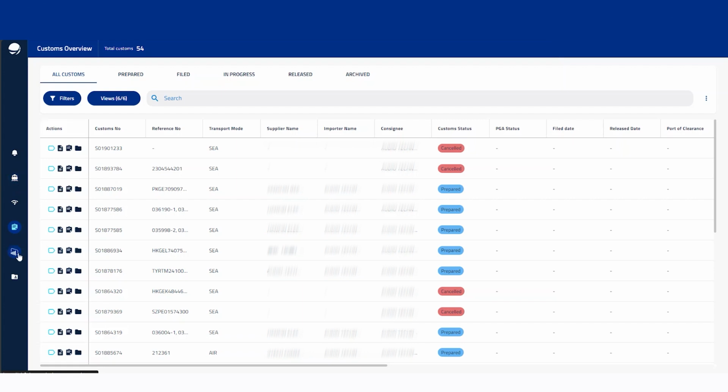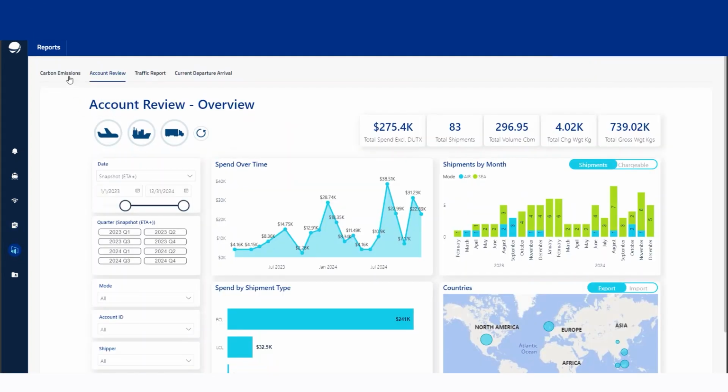Then finally, the last option that you will have here is going to be the reports option. Within the reports tab, we've got the carbon emissions report, account review report, traffic report, and current departure and arrival report. Now, I've covered a very extensive video or two on the YouTube channel previously, covering OIA Connect reports. These are the same reports that are embedded, that have been set up by our reports team.